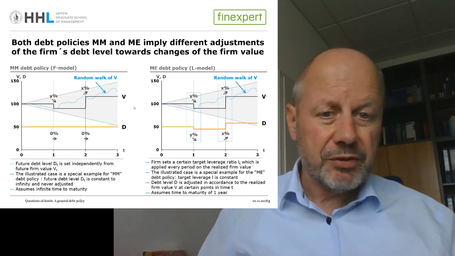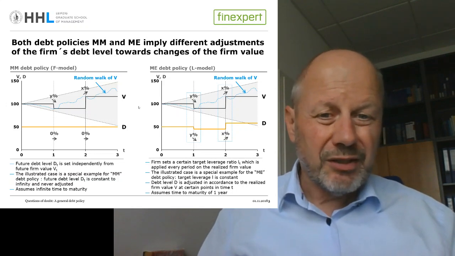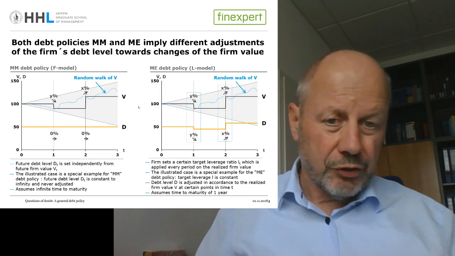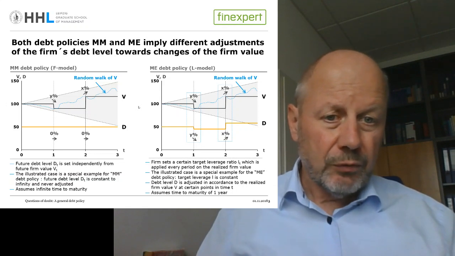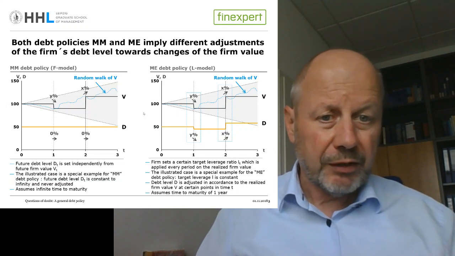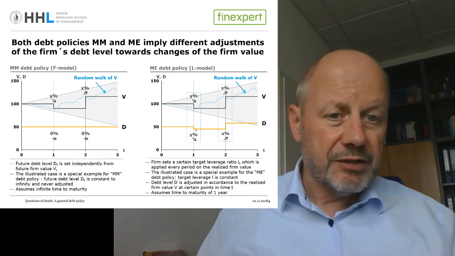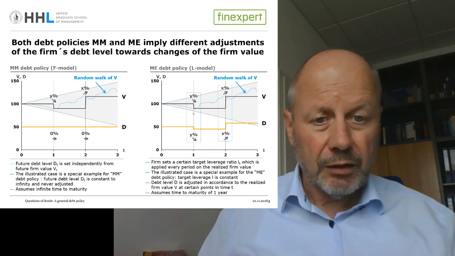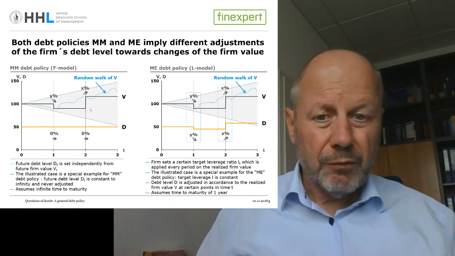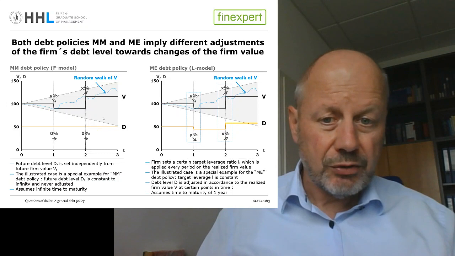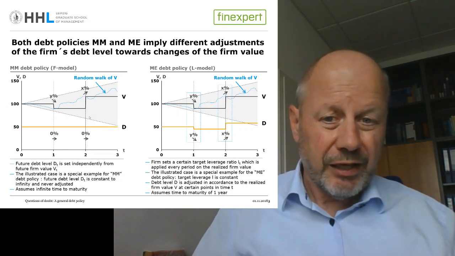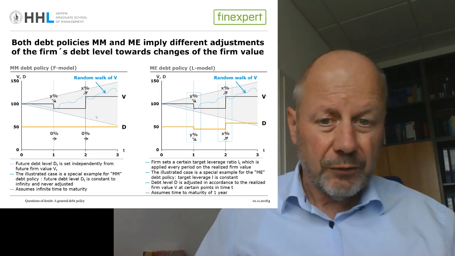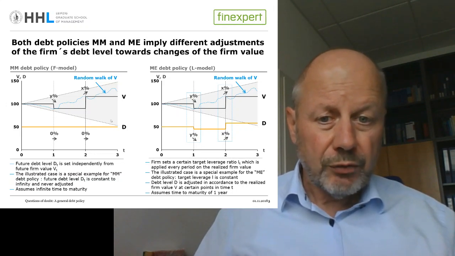The more general debt policy is simply that after K periods, I adjust the level of debt towards the then prevailing firm value by multiplying it with my target leverage ratio. Here, this is the special case of this adjustment happening every year, so K, the sequence of adjustment, is equal to 1, whereas here it is never adjusted, and this is the special case where K goes to infinity.